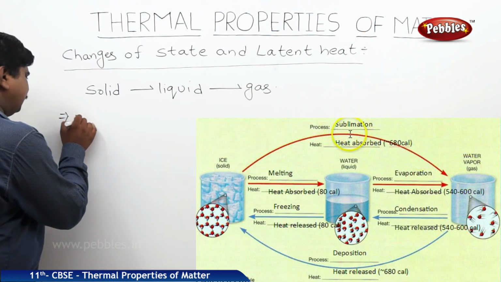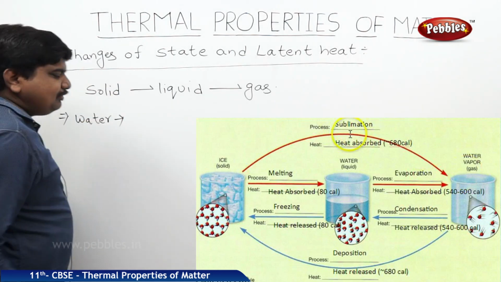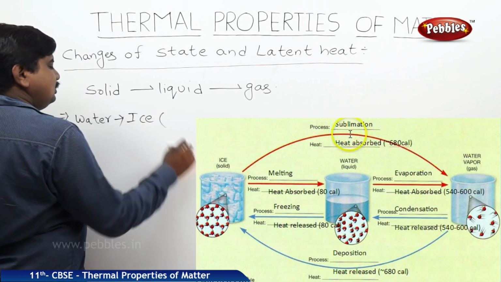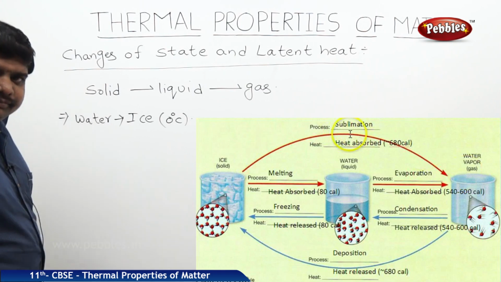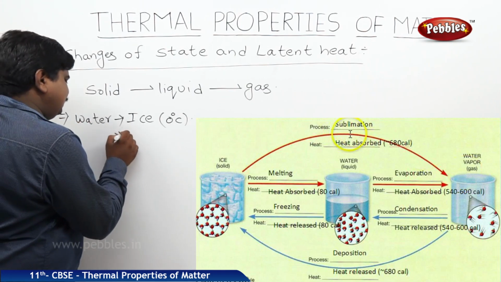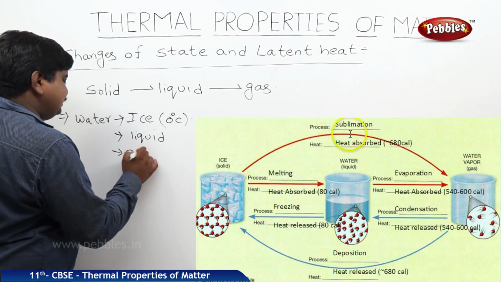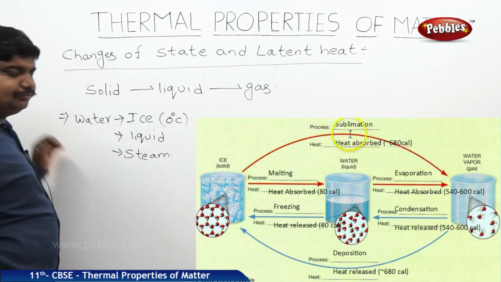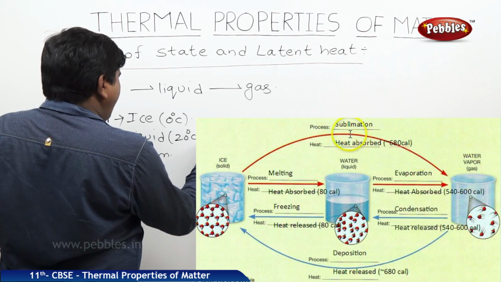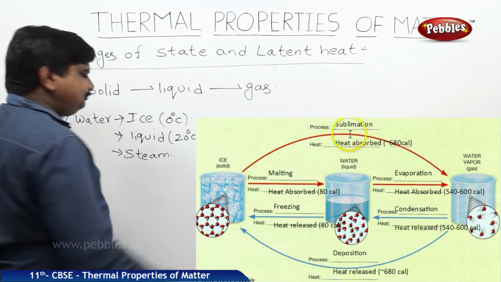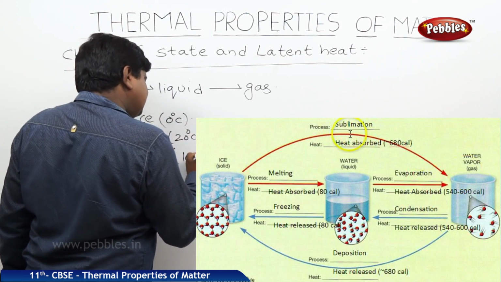Take an example of water. The solid form of the water is ice. Ice is at 0 degrees Celsius temperature. Then this water is in liquid state. Then it will be again in the steam state, where liquid is some 20 degrees Celsius to 30 degrees Celsius, where steam is 100 degrees Celsius.